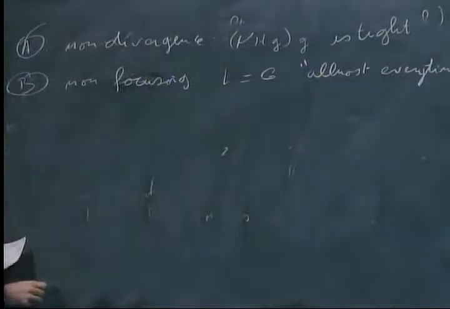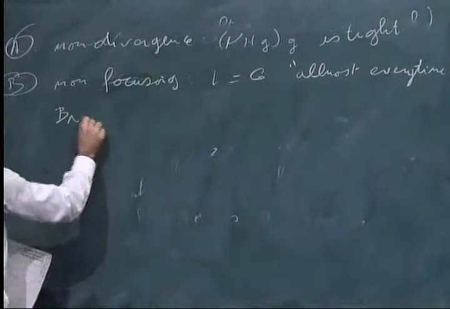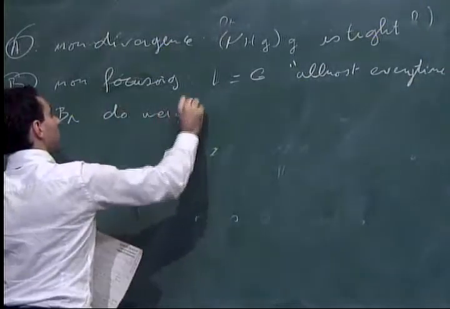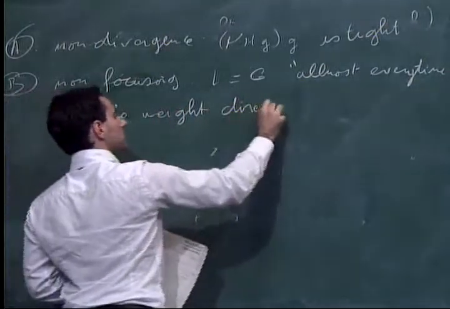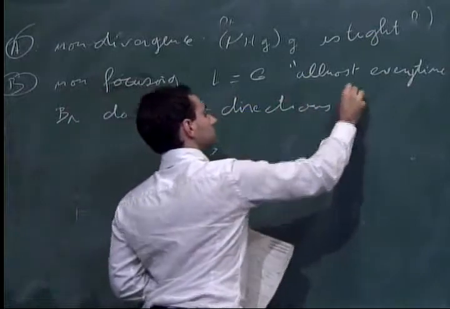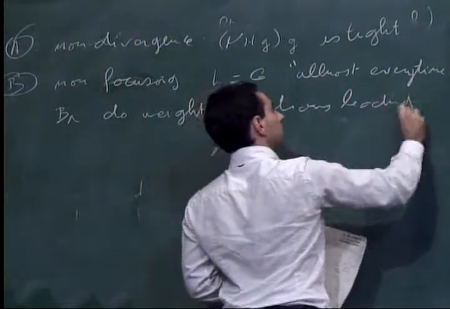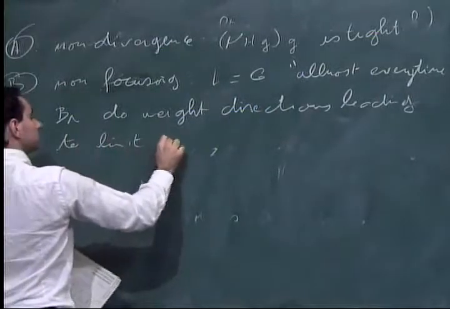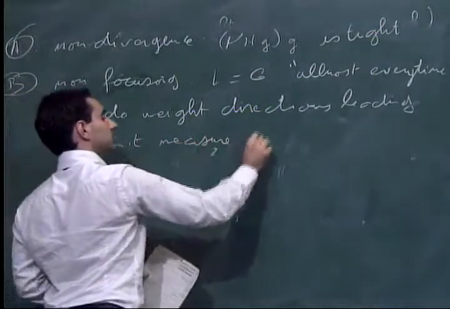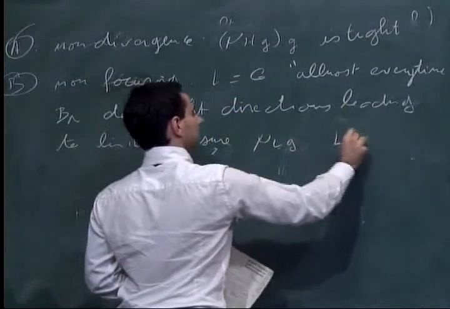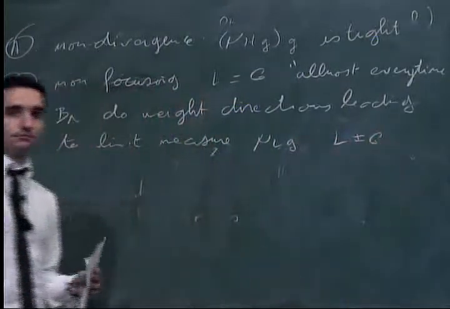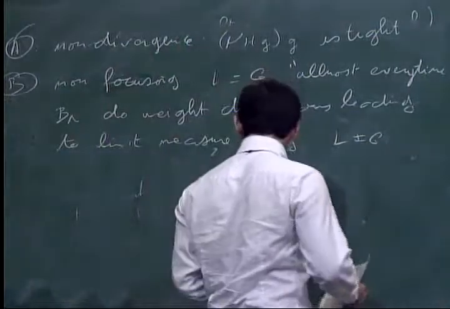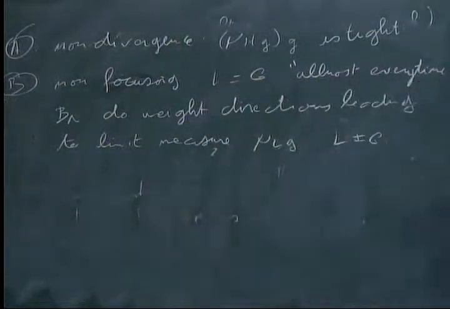Or more precisely, that B lambda, the balls, do not weight directions leading to a limit measure like this. So here we are interested in the first issue.